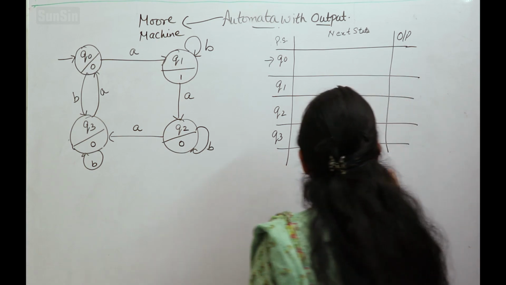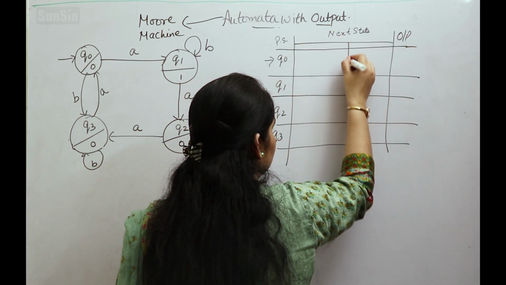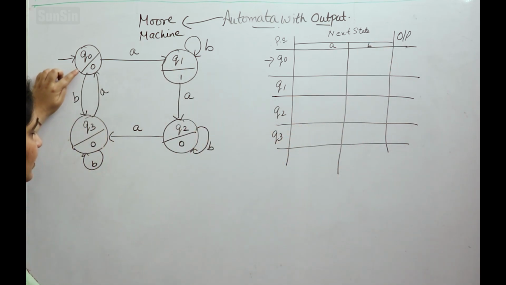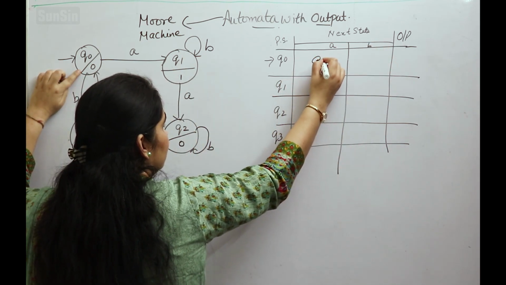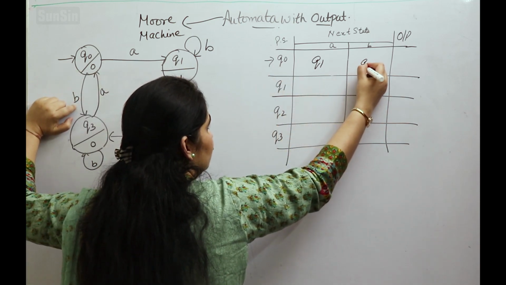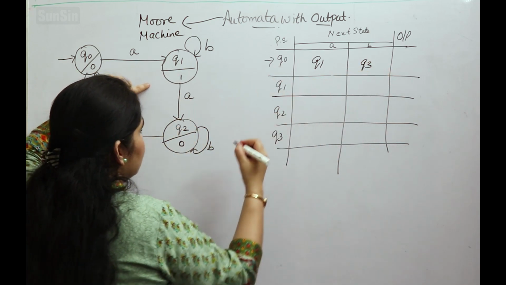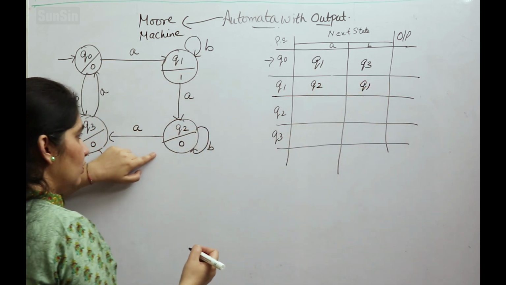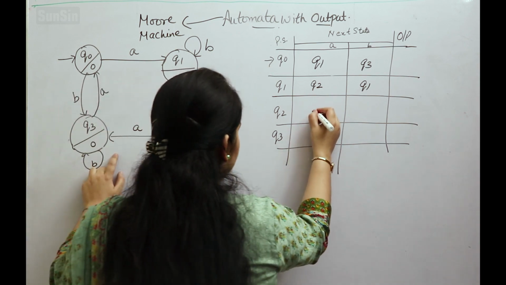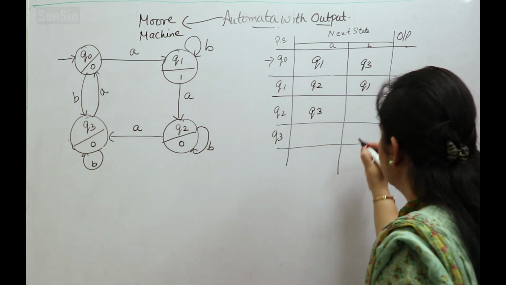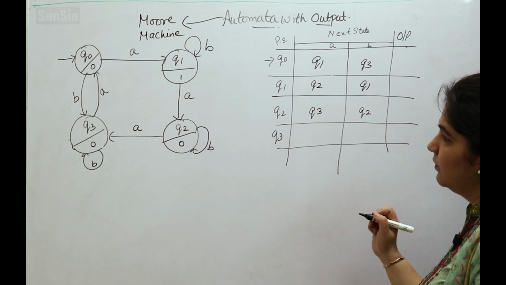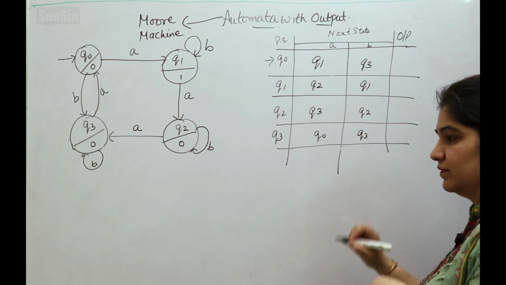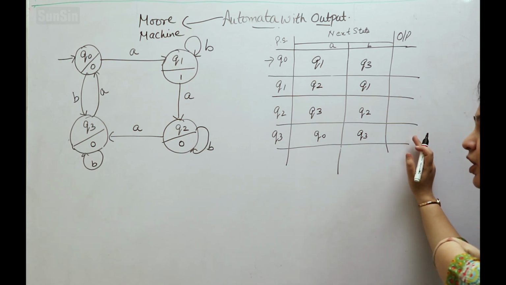Now the states: Q naught marked as initial state, then Q1, Q2 and Q3. We write the next states for input alphabet A and input alphabet B. Clear? Q naught with A is Q1, Q naught with B is Q3, Q1 with A is Q2, Q1 with B is Q1, Q2 with A is Q3, Q2 with B is Q2, Q3 with A is Q naught and Q3 with B is Q3. Fine.